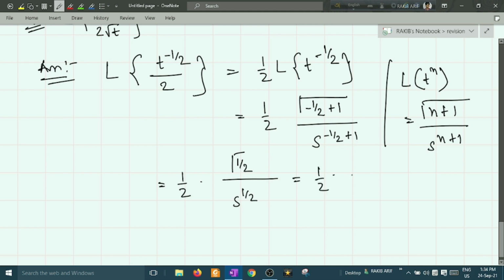The value of gamma half is root over pi. I think you are familiar with this kind of gamma function. The static value of gamma half is root over pi.